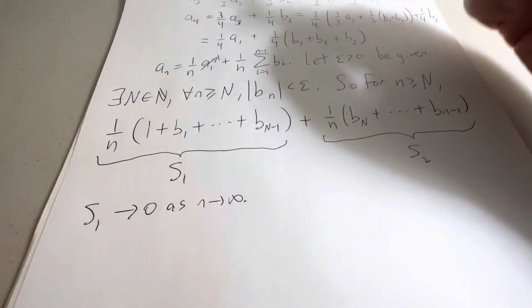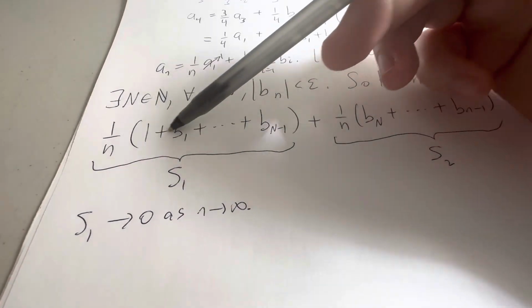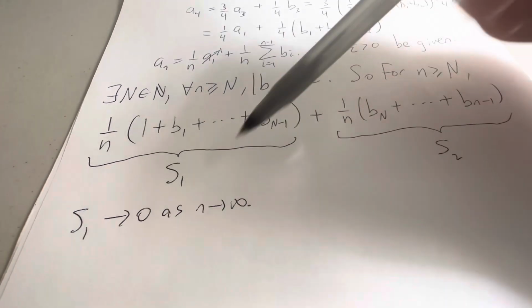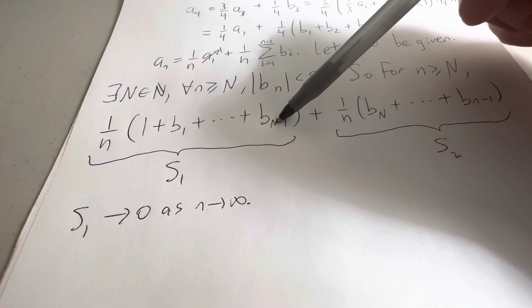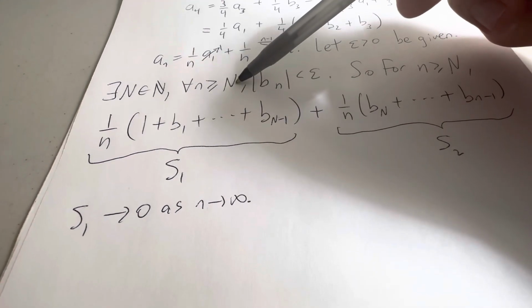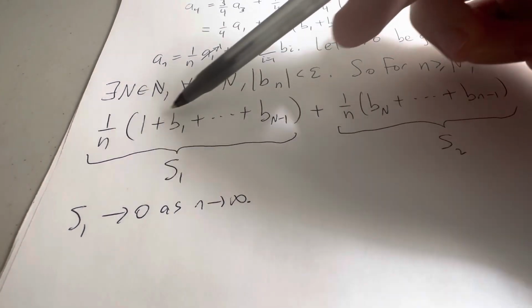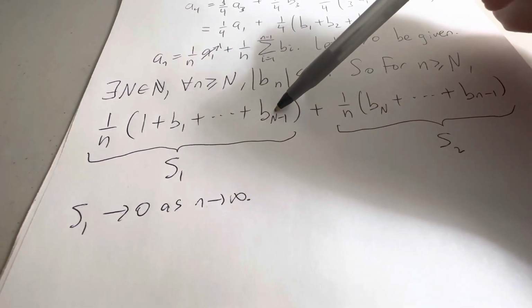we can see that S1 tends to 0 as n tends toward infinity. And it's because this sum here is always finite regardless of what little n is doing, because you stop at big N minus 1. This big N is not tending toward infinity, the little n is tending toward infinity. So you look at the first N terms.